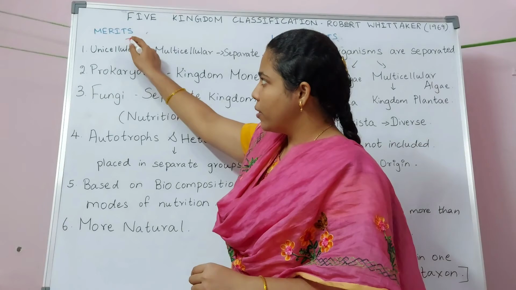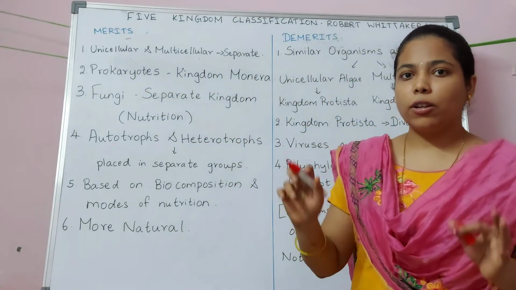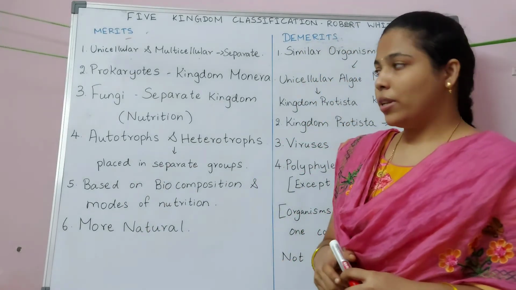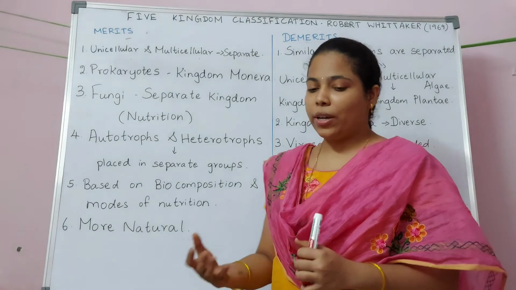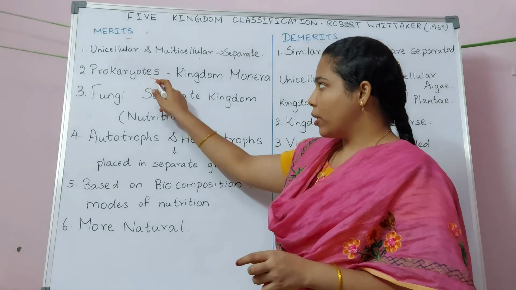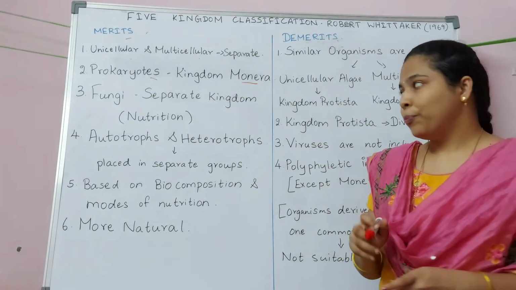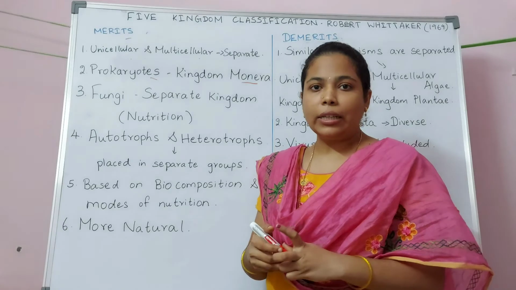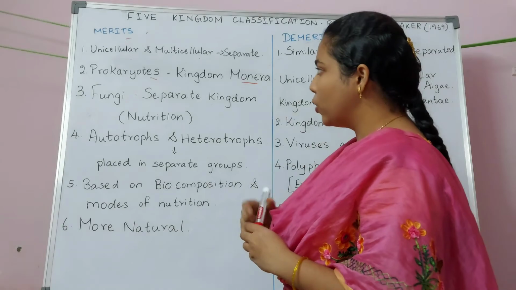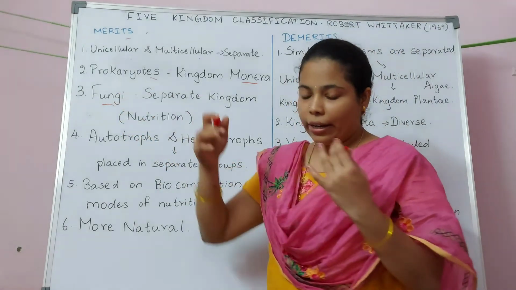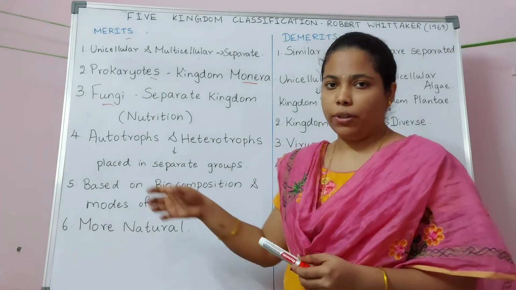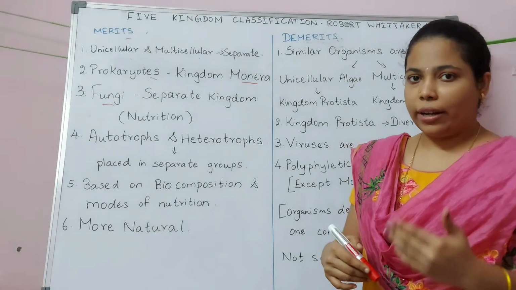First we will see about merits. So the unicellular and multicellular organisms are divided and they are kept in separate kingdoms. So that is the first merit. And moving on to the second merit, as we have already discussed, all the prokaryotes and eukaryotes are separated and prokaryotes are given a different kingdom called Monera. And the third point is that fungi are separated from the Plantae kingdom and they are given a unique kingdom. So it is an added advantage. So this classification is based on the nutritional pattern of the fungi. It is again an added advantage.